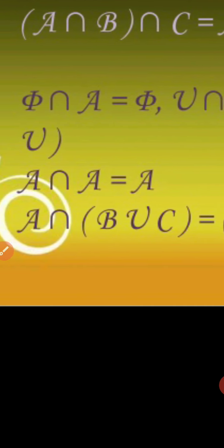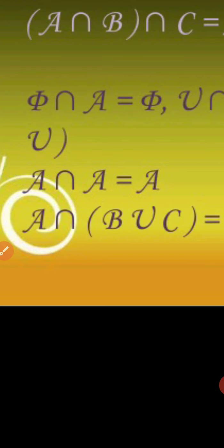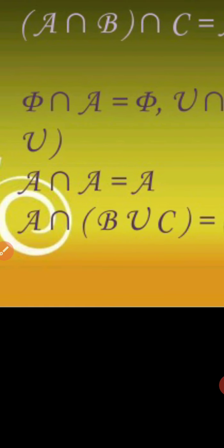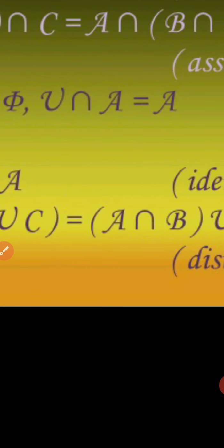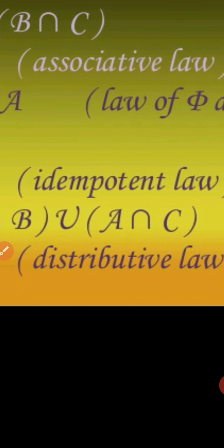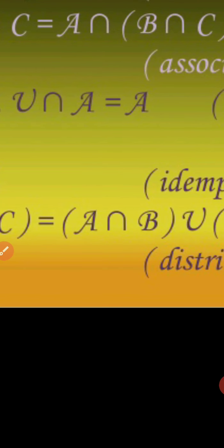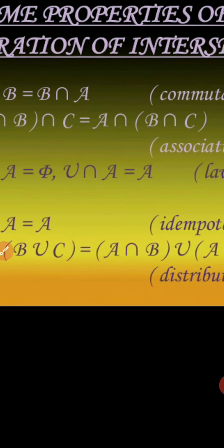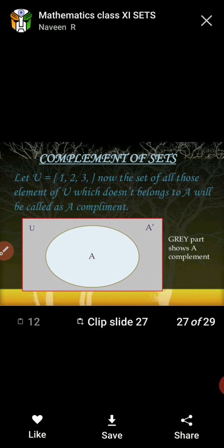Next, A intersection, inside the bracket, B union C means distributing intersection over union, means A intersection B union A intersection C. This is called distributive law, means intersection is distributing over the union.